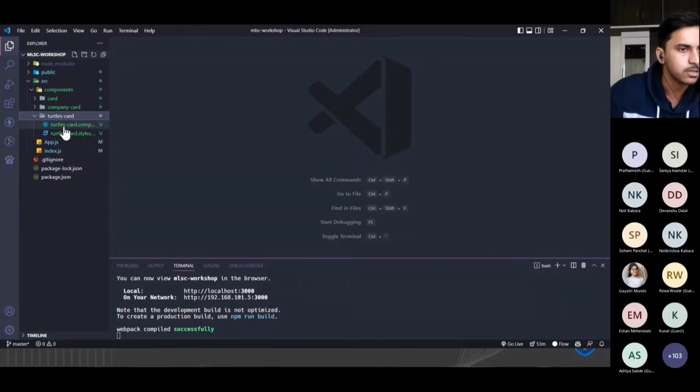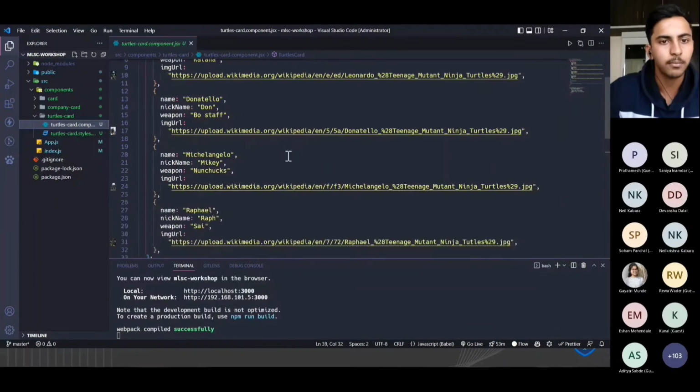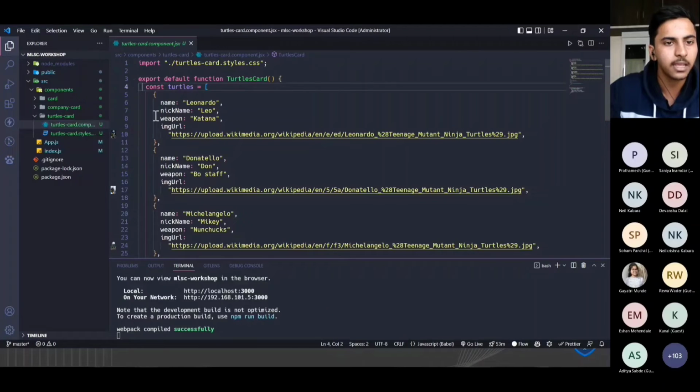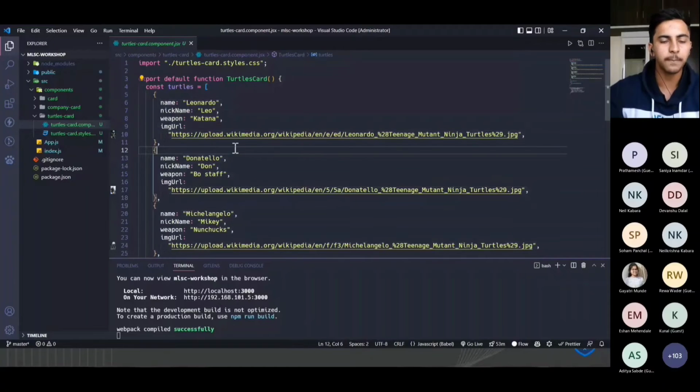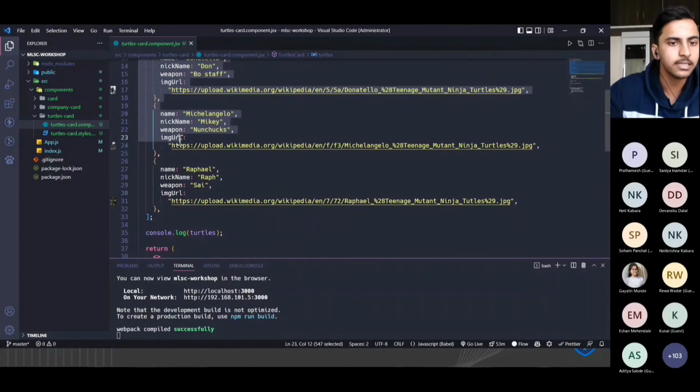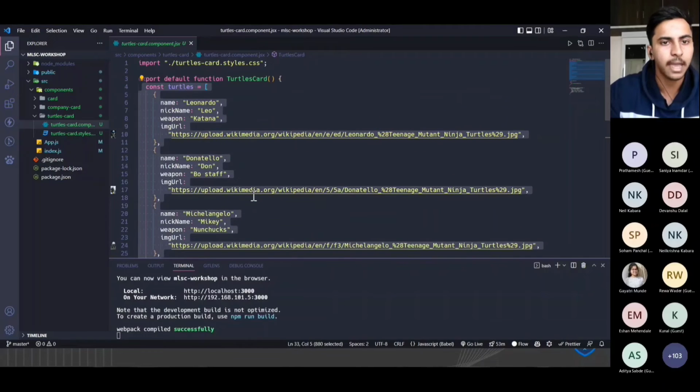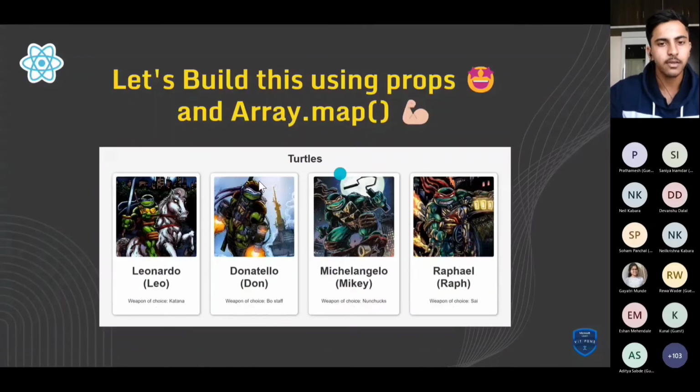As you can see in the turtles.card component, we are having the JavaScript array here, right? Just assume that we are getting this JavaScript array from the API, because here we haven't studied about API yet. We will be studying about API in a further section. Let's assume that this array we have got from the API. For this, we have to map this array such that it should render as a component, right?